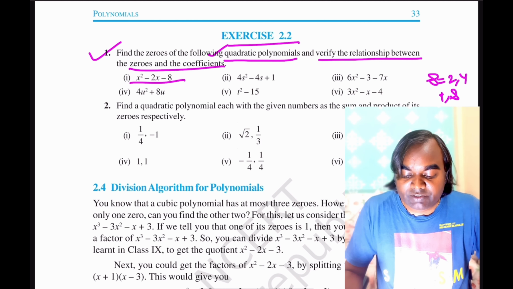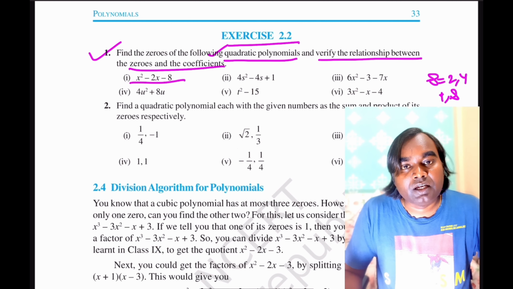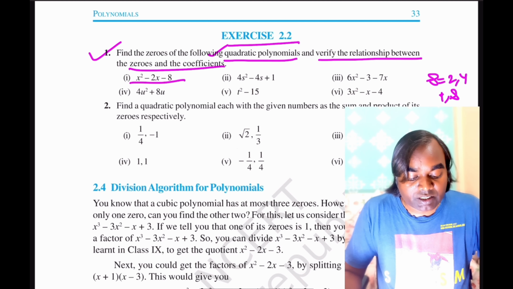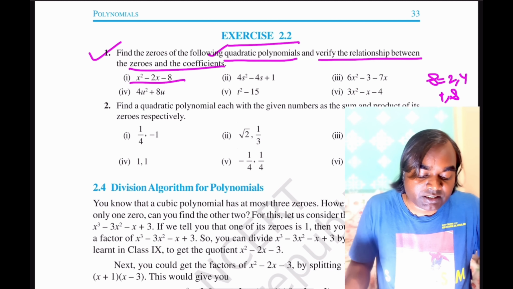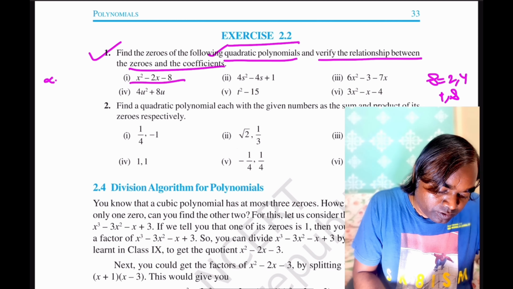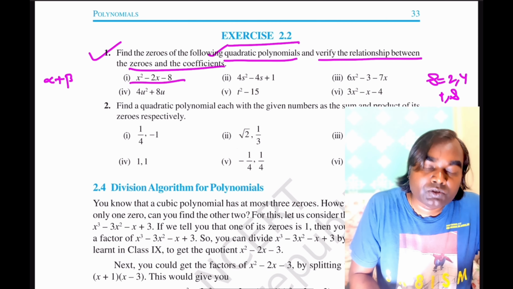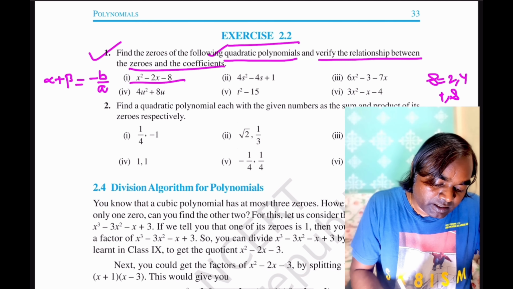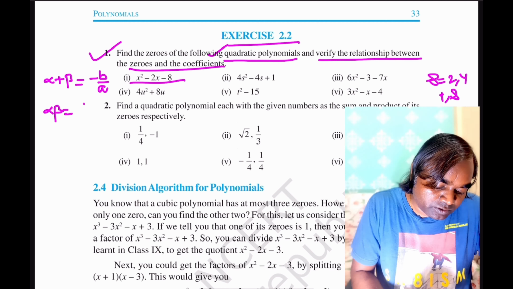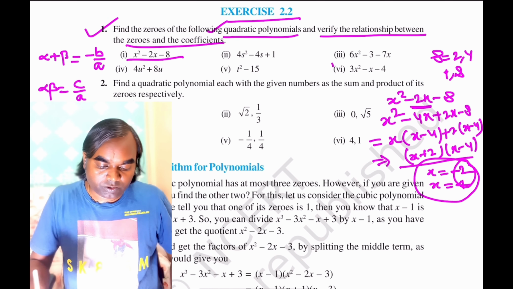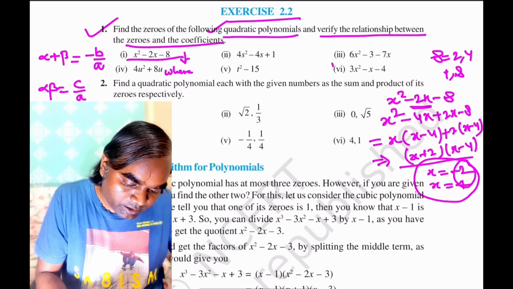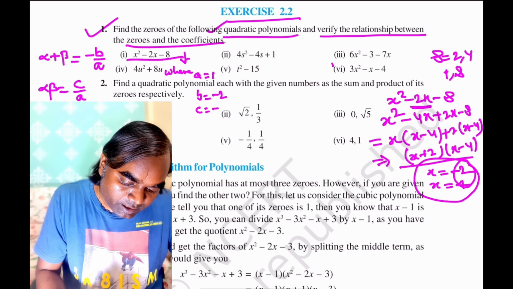And now you have to verify these are the zeros of the given polynomial, and whether they are following the relationship between the zeros and the coefficients or not. So what is the relationship? The relationship is that the summation of the two zeros is equal to minus b by a, and the product of the two zeros is equal to c by a. So in this equation, a is equal to 1, b is equal to minus 2 and c is equal to minus 8.